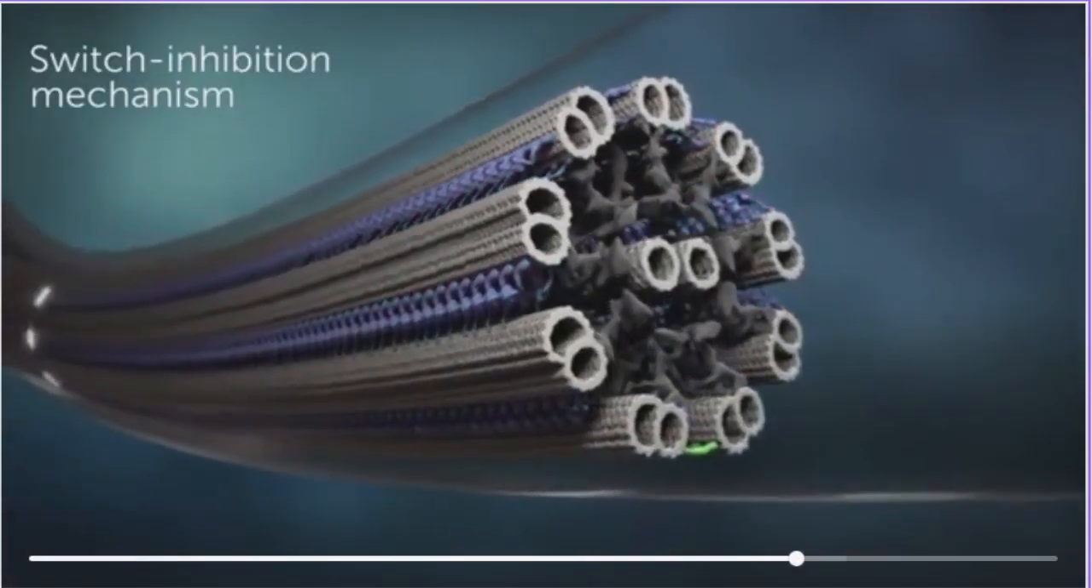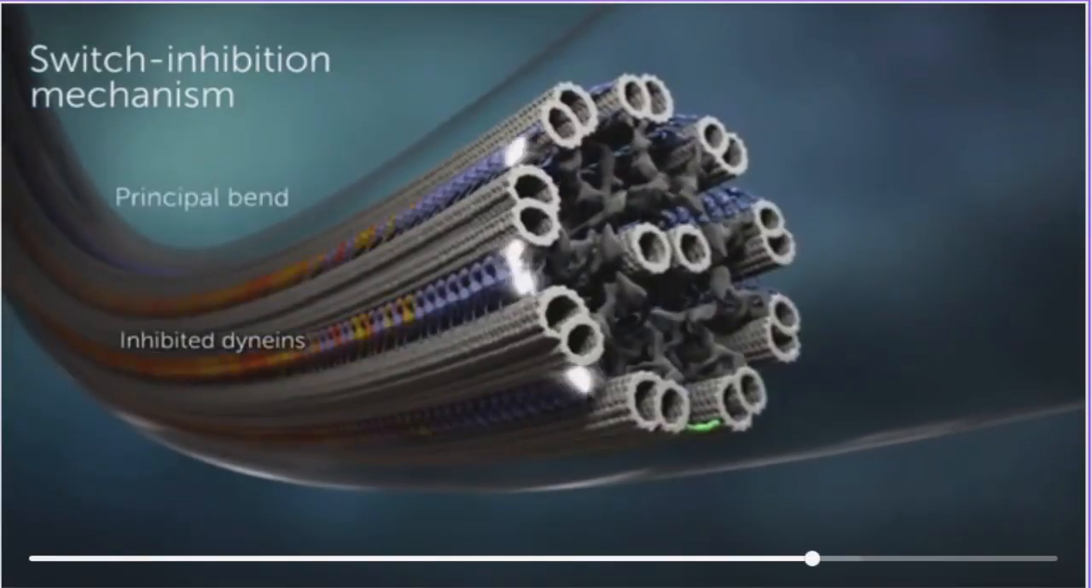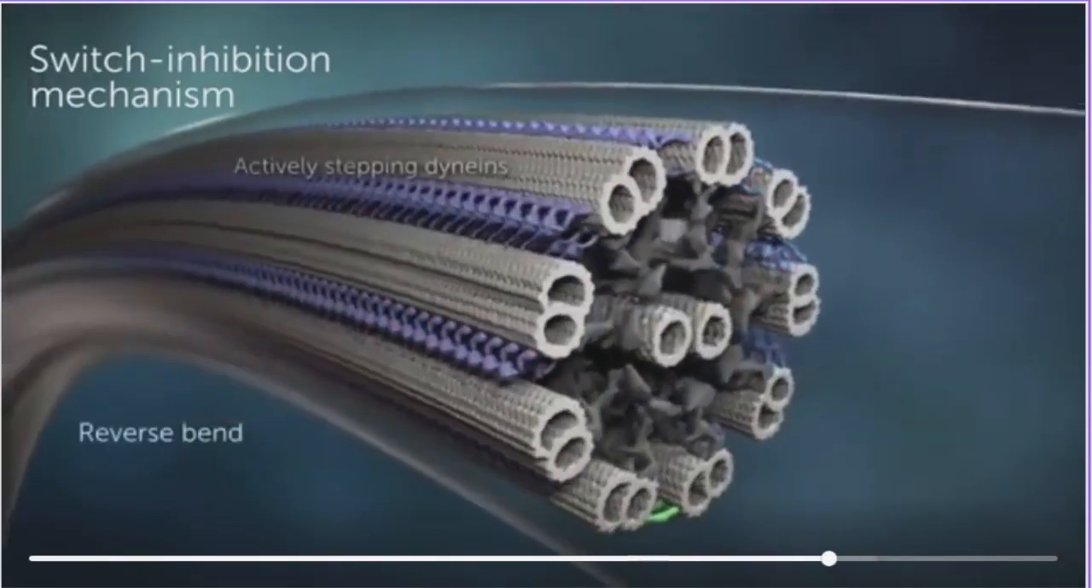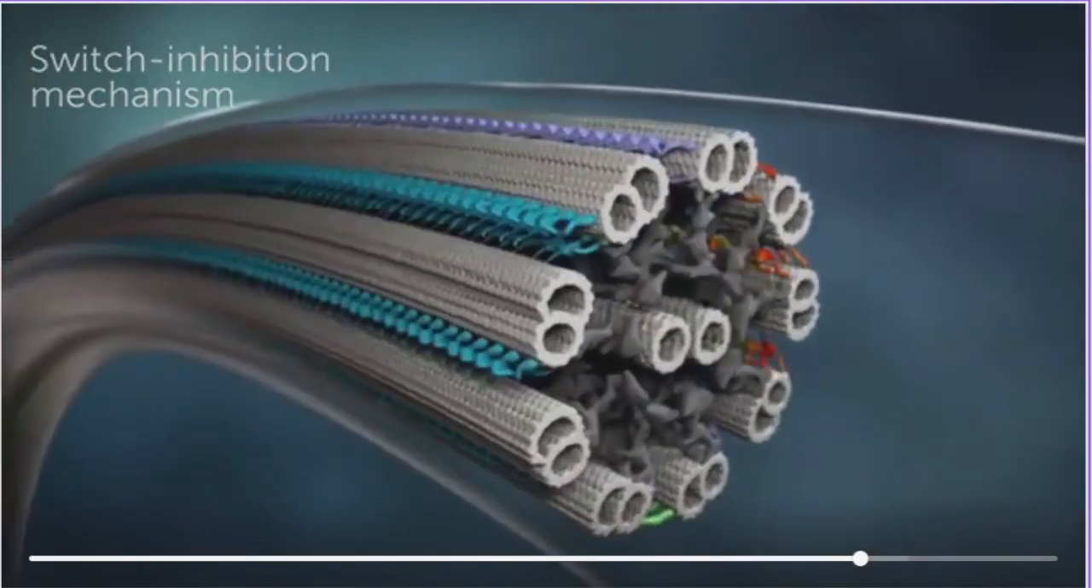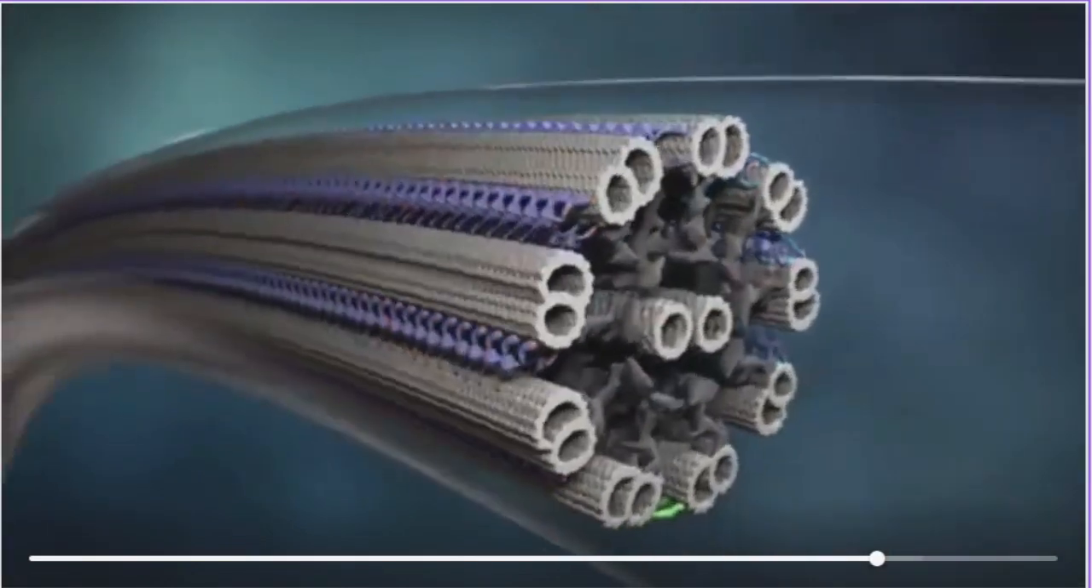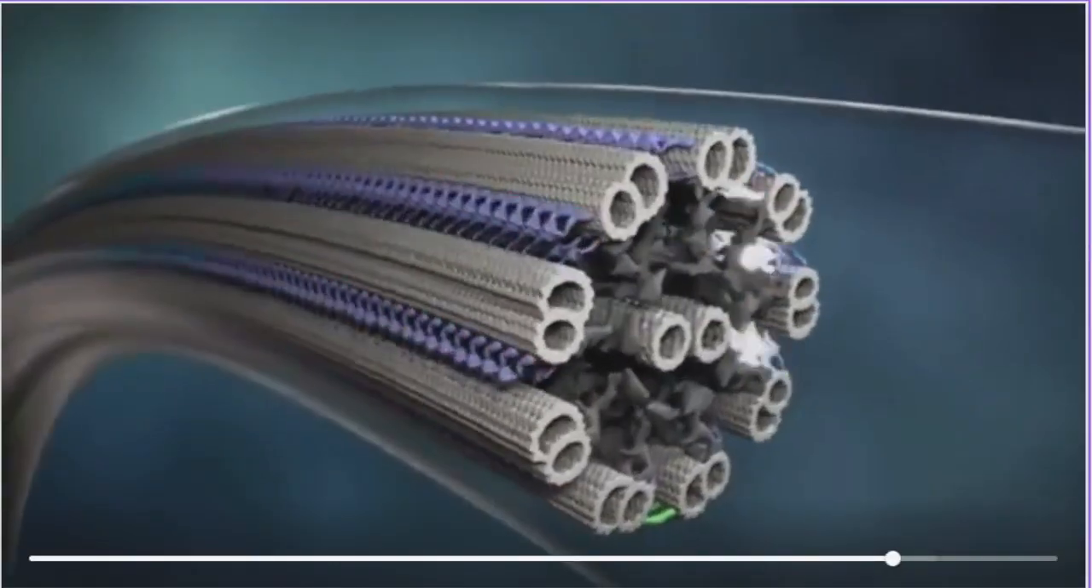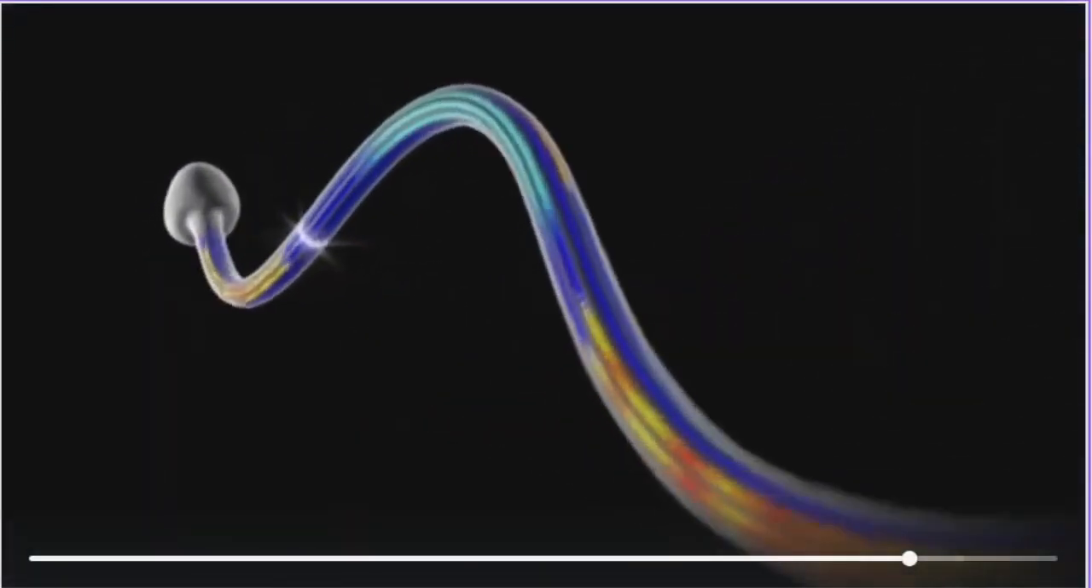By periodically switching the side of dynein inhibition, the flagellum alternates the direction of bending, resulting in the typical whip-like motion. The propagation of dynein inhibition in different regions of the flagellar wave along the length of the flagellum leads to